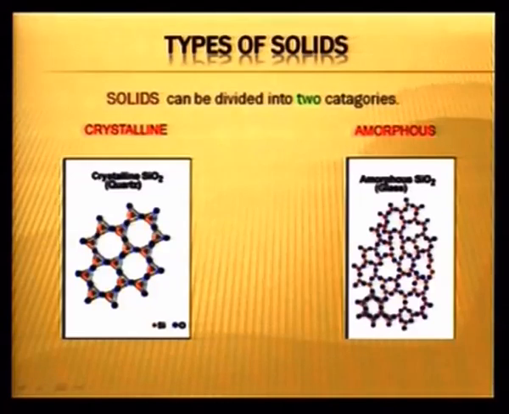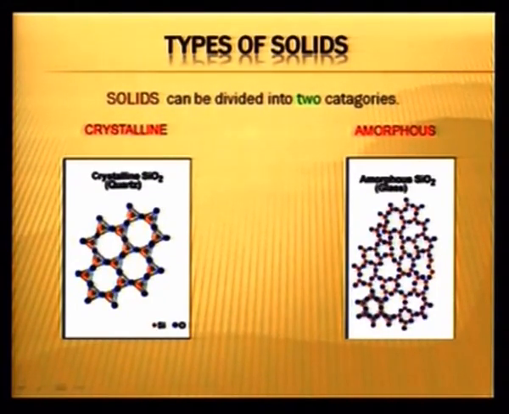Thank you very much. Today we are going to discuss solid state and different arrangements of atoms in the solid. Yes, dear learners, today we will discuss some aspects of structures of solids. We have two types of solids. We can divide solids on the basis of properties. One are amorphous solids and the other crystalline solids.